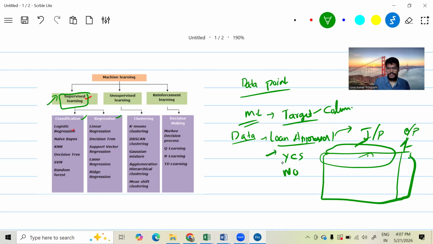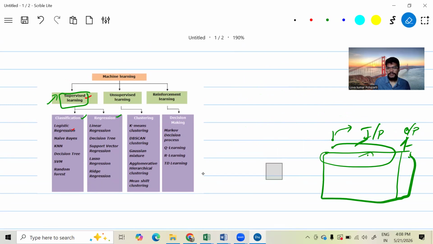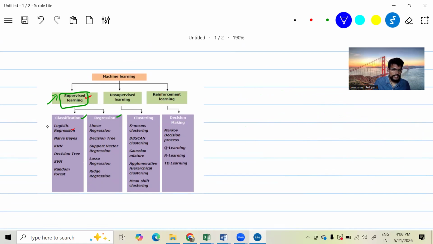So this is a classification of the data: whether you're getting the loan or not. Or, say, if you're checking whether someone has a particular disease or not, or whether mails are spam or ham, all of those come under classification. In classification you have logistic regression, naive Bayes, KNN, decision tree, support vector machine, and random forest. These are the different kinds of algorithms, and based on your accuracy you can pick any one, right?